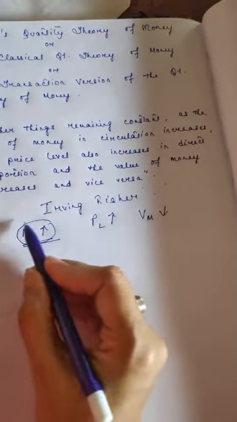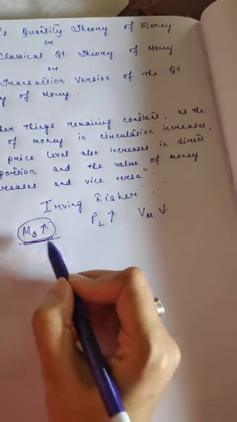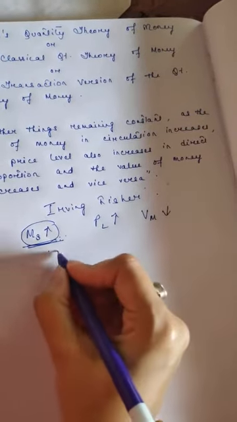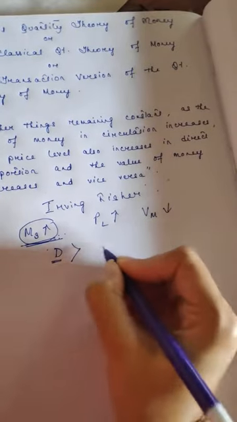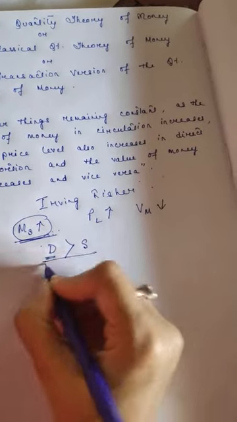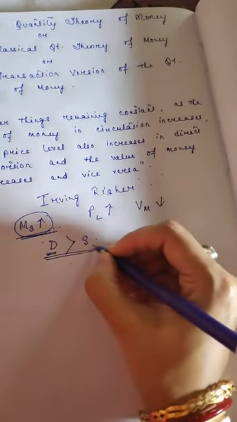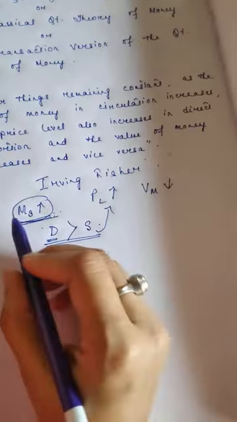See, if money supply in the economy increases, then we will have more money in our hands. With this additional money, we will demand more. And if demand increases compared to supply, the price in the economy will increase. This is very simple.